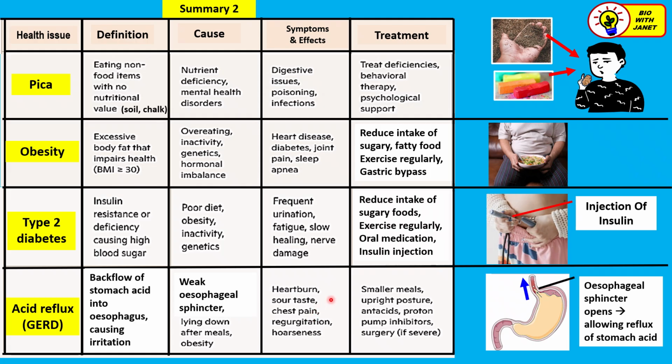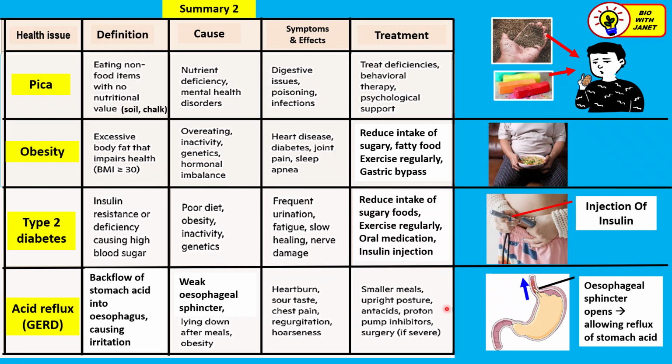So the symptoms are: heartburn, a sour taste due to the acid flowing up into the mouth area, chest pain, which is actually the burning sensation from the acid in the esophagus, regurgitation, meaning wanting to throw out some of the stuff that has already been swallowed, and hoarseness of the throat caused by the acid, which corrodes the tissues.